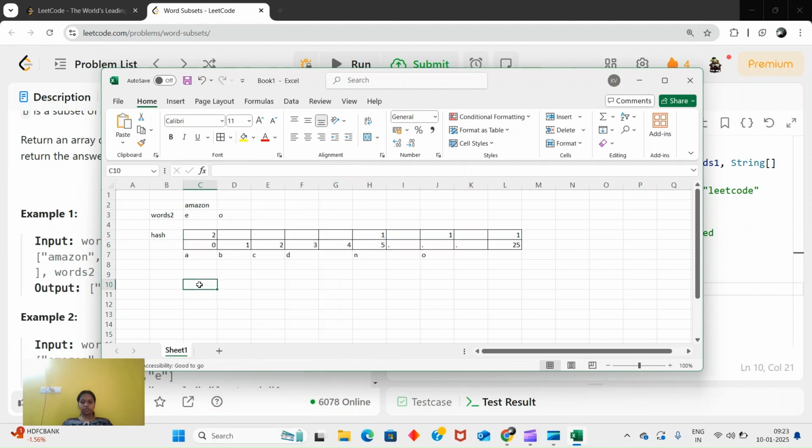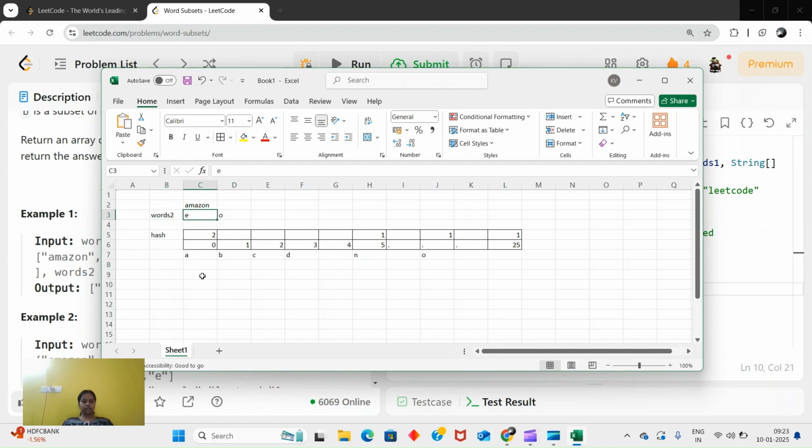So here you can see at index a, that means a characters occur twice in Amazon. Again this o occurs one time. So again you can use one more hash to store this e and o.